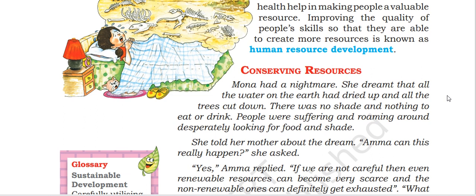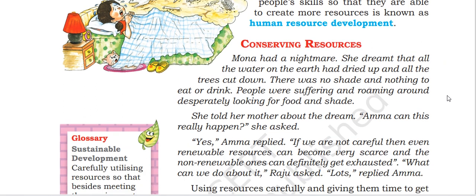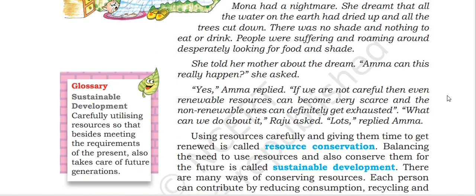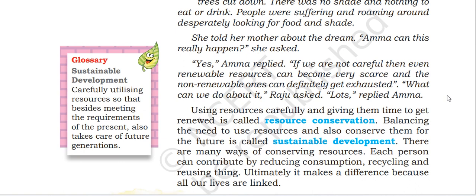Conserving resources. Mona had a nightmare. She dreamed that all the water on the earth had dried up and all the trees had been cut down. There was no shade and nothing to eat or drink. People were suffering and roaming around desperately looking for food and shade. She told her mother about the dream. Amma, can this really happen?